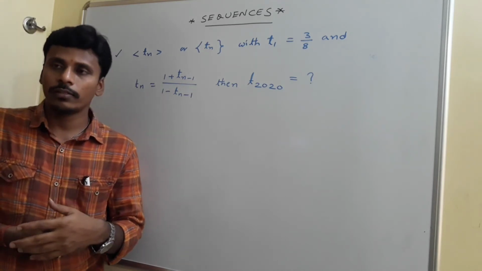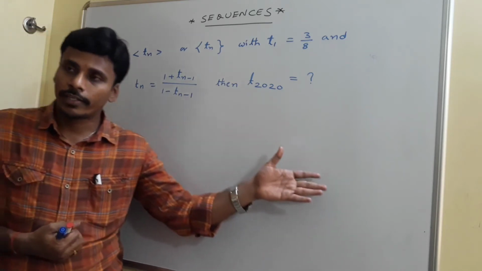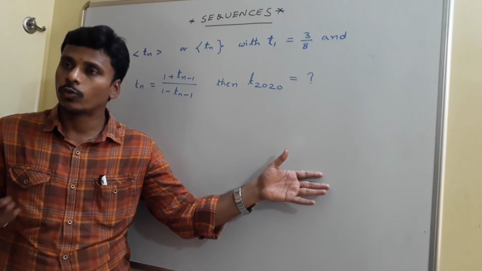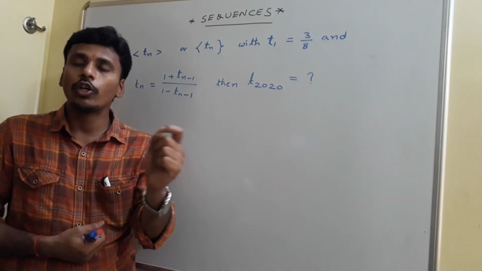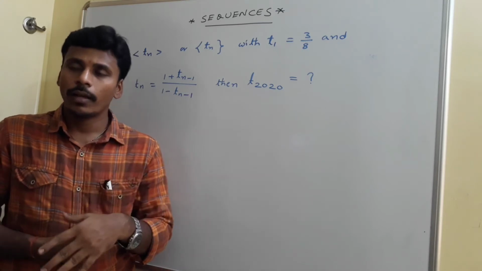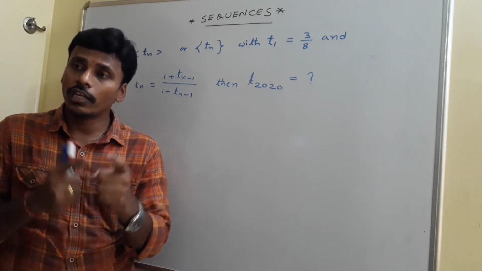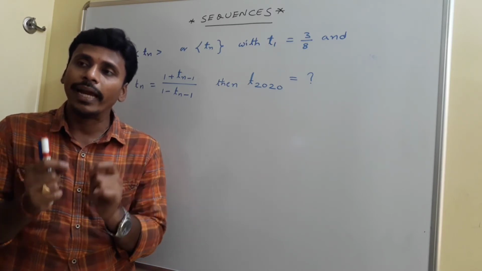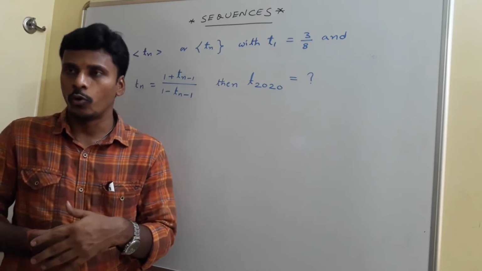See, every sequence, sometimes it may have a rule. For example, the sequence of perfect squares: the rule is n square, 1 square, 2 square, 3 square, like that. For the sequence of even numbers, what is the rule? 2 into 1, 2 into 2, like that. But there is no rule for the sequence of primes. See, there is no compulsion for a sequence to maintain a rule. Sometimes there is a rule, sometimes we can't identify a rule, right?